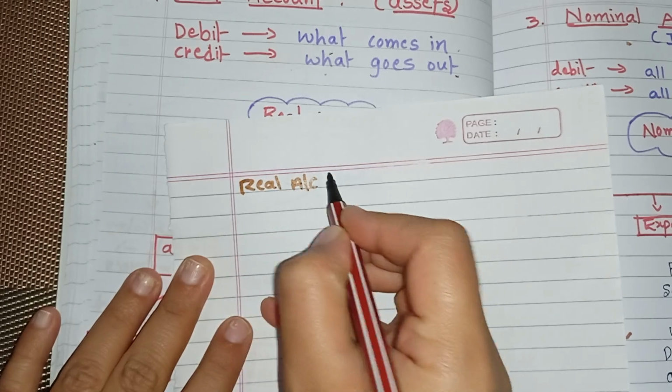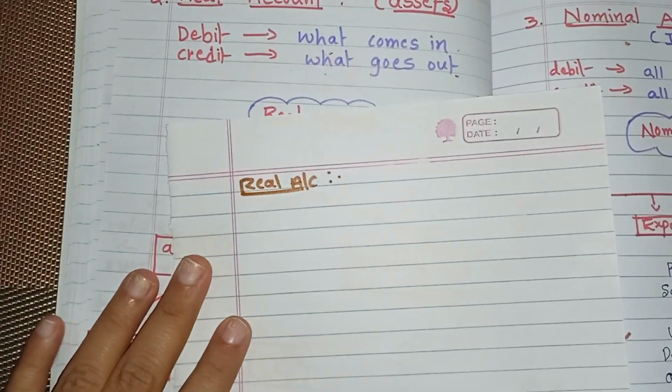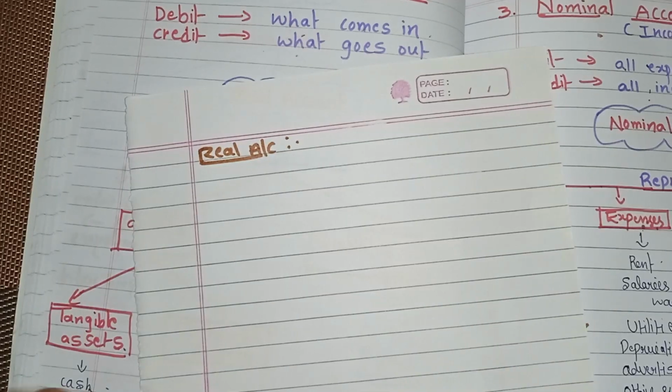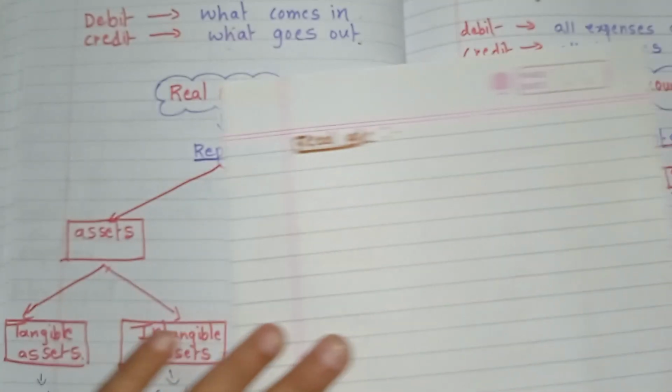Real account. Example: purchased furniture worth rupees 5,000 in cash.